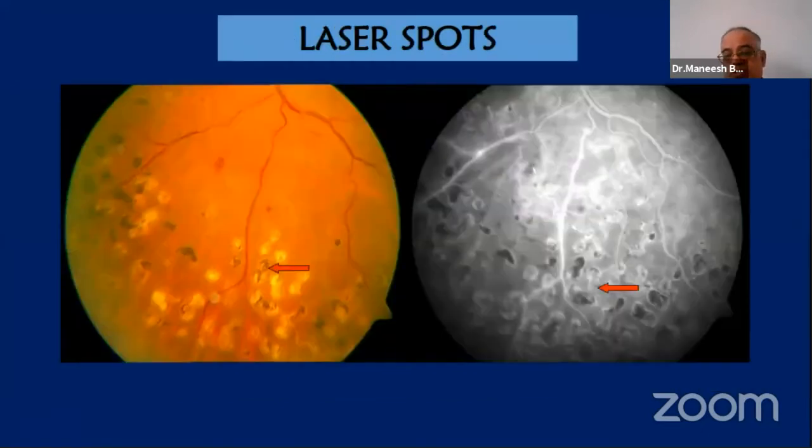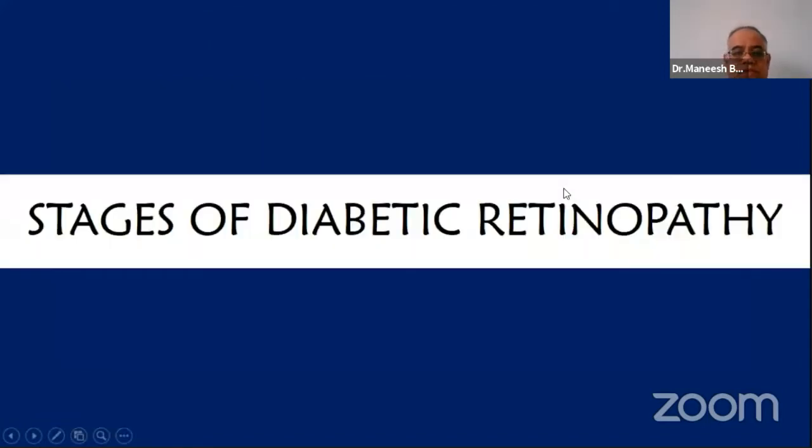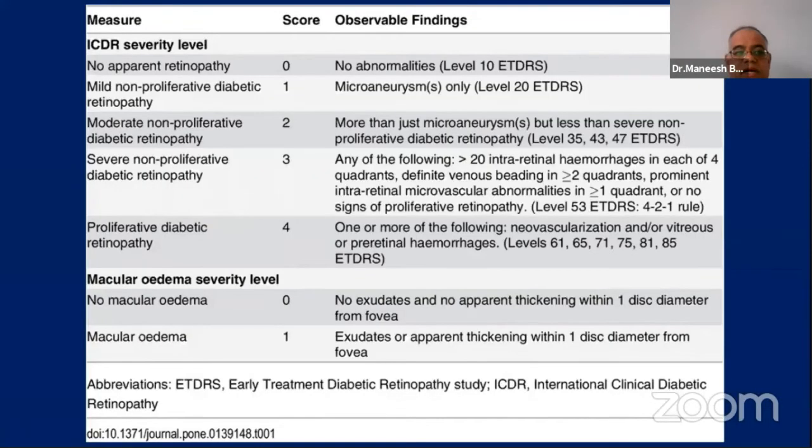The laser spots might sometimes be mistaken. They are the areas of block fluorescence which are surrounded by hyperfluorescent borders. We can see many skip lesions in the fluorescein angiogram here, and presence of persistent neovascularization despite laser, which warrants additional laser in such cases. Coming to stages of diabetic retinopathy, so it is 0, 1, 2.